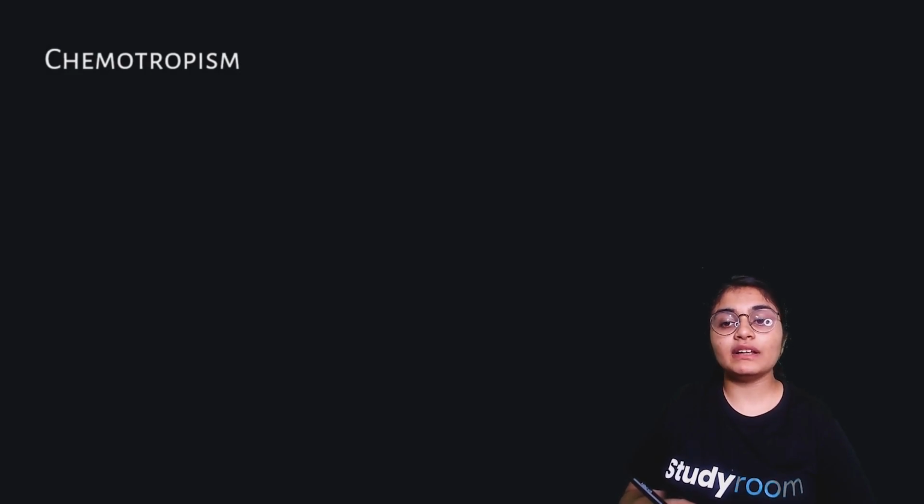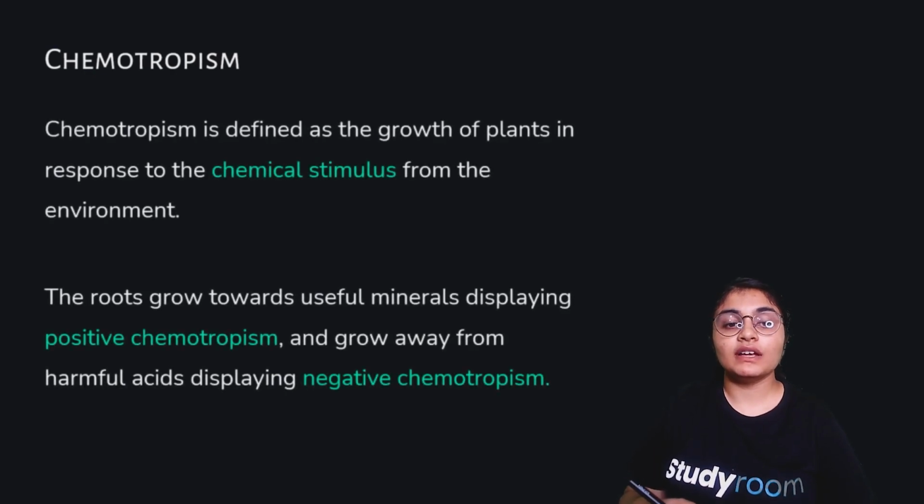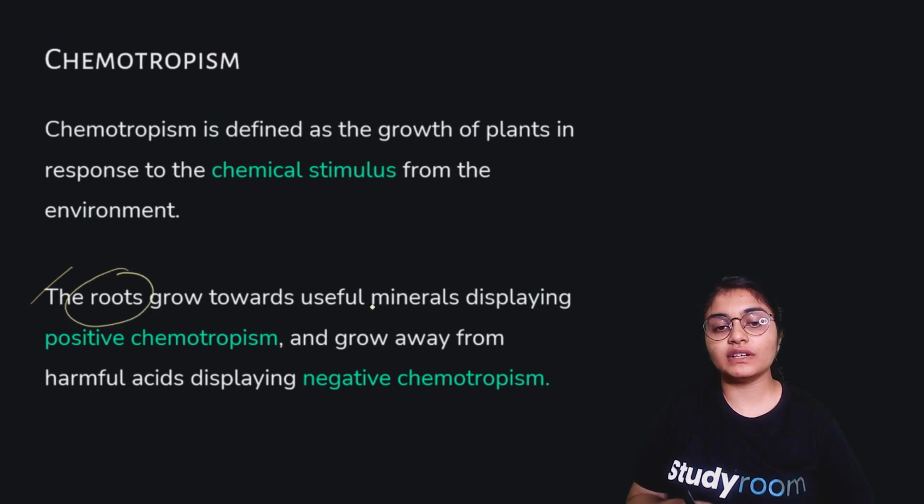Chemotropism, the movement that is based on chemical stimulus, is known as chemotropism. Chemotropism is defined as the growth of a plant in response to a chemical stimulus from the environment. The roots grow towards useful minerals, displaying positive chemotropism, and grow away from harmful acids, displaying negative chemotropism. So this is an example given for the roots of plants which grow towards useful minerals.